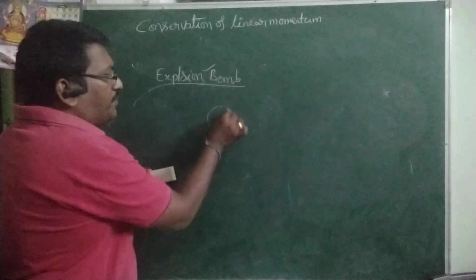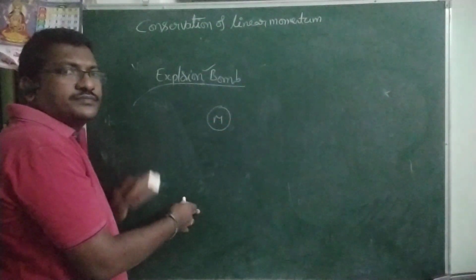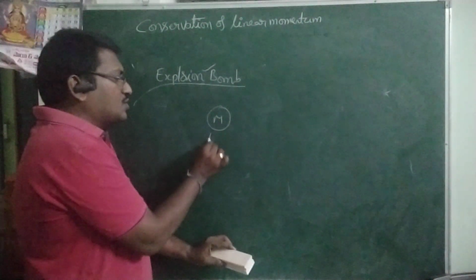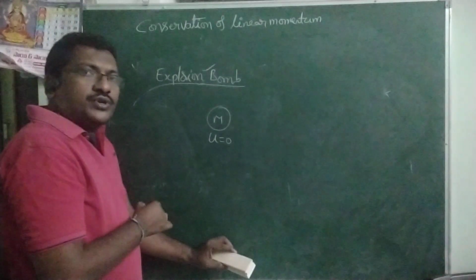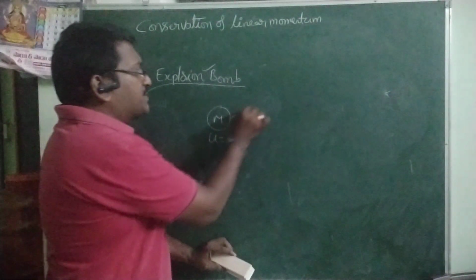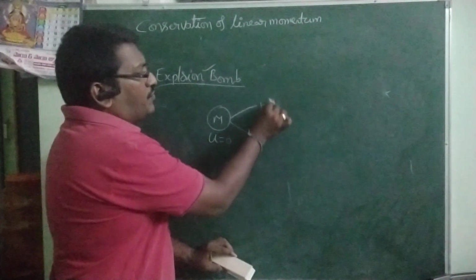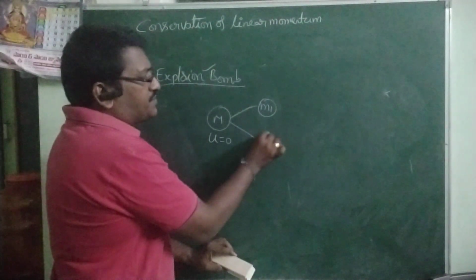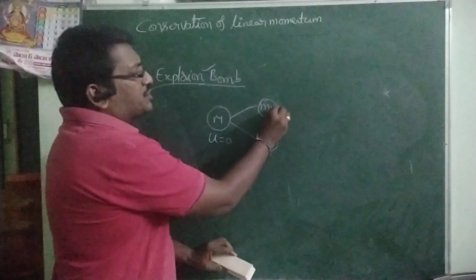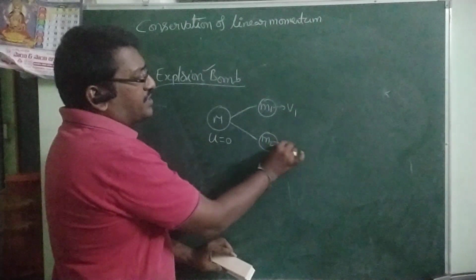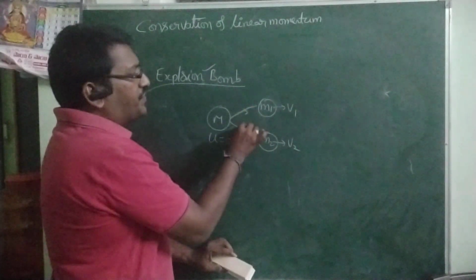For example, a bomb of mass m is initially at rest, so you can take u equal to 0. Now it explodes into two pieces. One piece has mass m1, the other piece has mass m2. The first piece moves with velocity v1, the second piece with velocity v2.